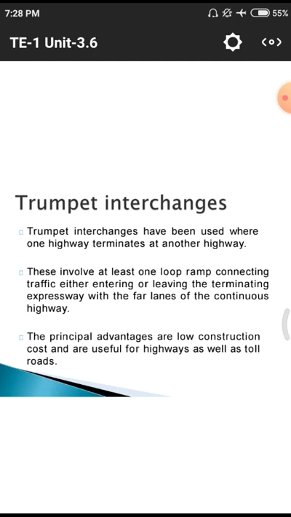What is a trumpet interchange? It is the third one. A trumpet interchange means its shape is in the form of a trumpet, so the name comes as trumpet interchange. So one highway terminates at another highway. That means another highway means definitely there may be a crossing of two highways, one onto another or one with another.